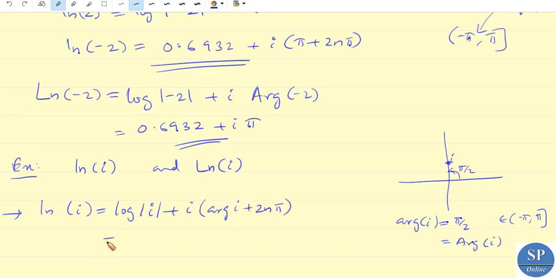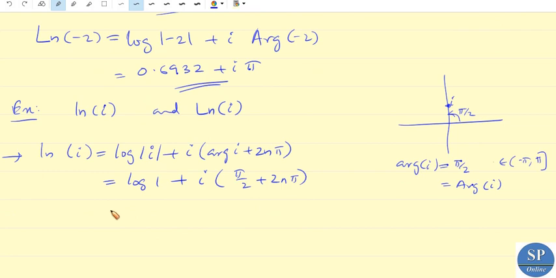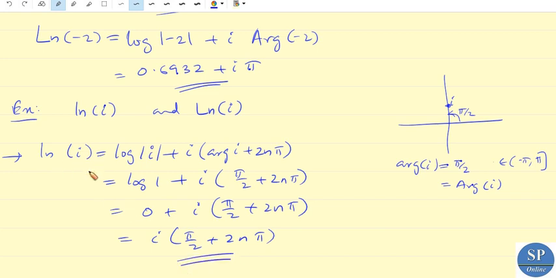So this is equal to log mod i, and mod i is 1, so log 1, plus i into arg i, which is pi by 2 plus 2n pi. Log 1 is 0, so this is i into pi by 2 plus 2n pi. So this is the value of log i.